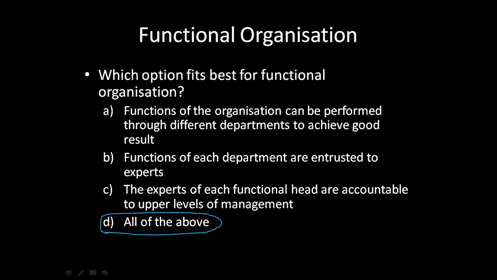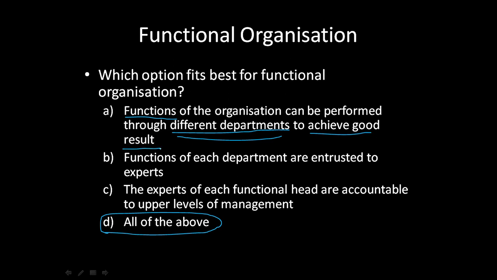Now, if you look at option A, what does it say? Functions of the organization can be performed through different departments to achieve good results. This is the primary reason why the organization is structured based on the functions, because functions of the organization can be performed through different departments. All the similar functions would be in the same department so that they can achieve good results.